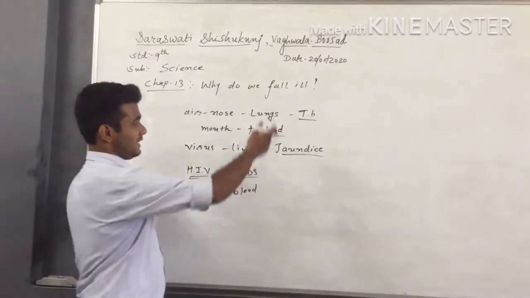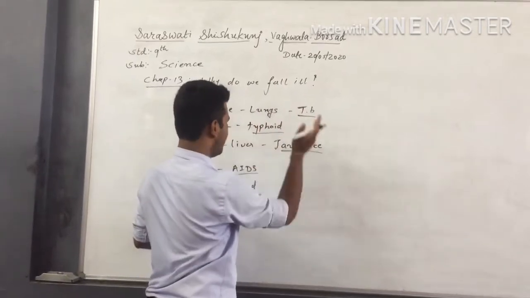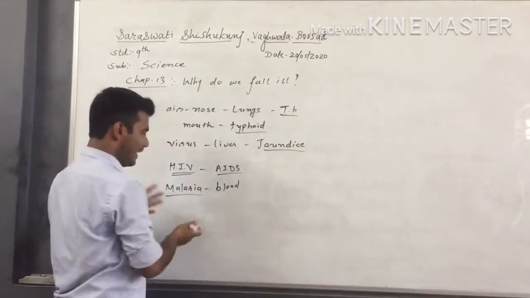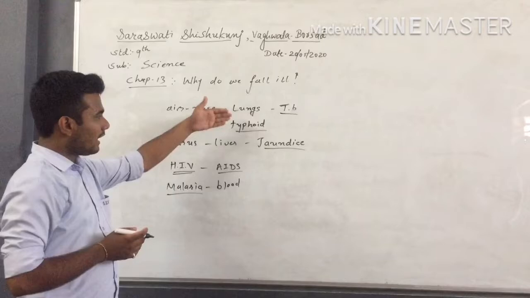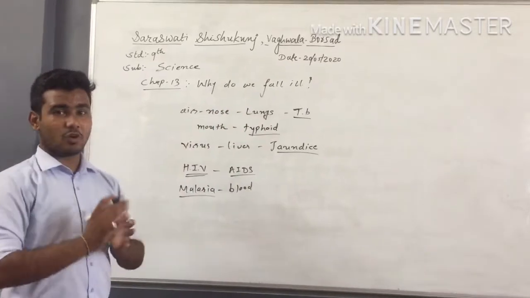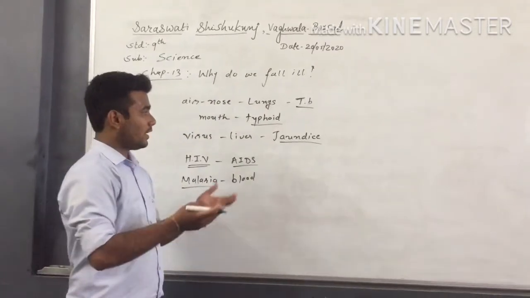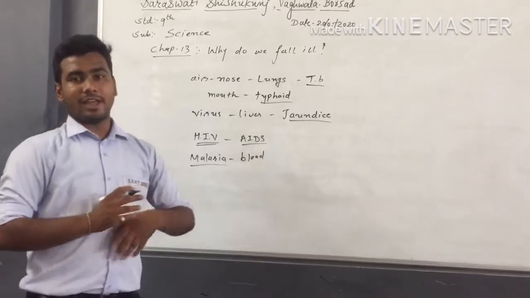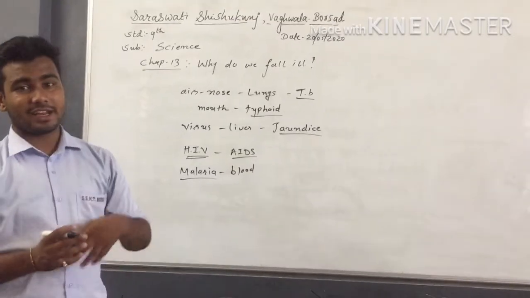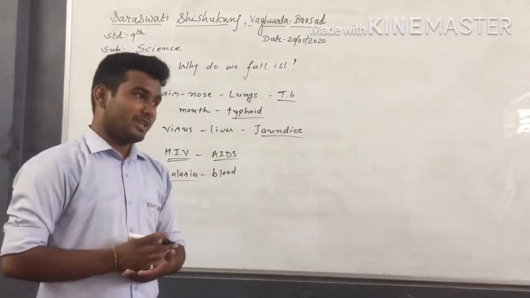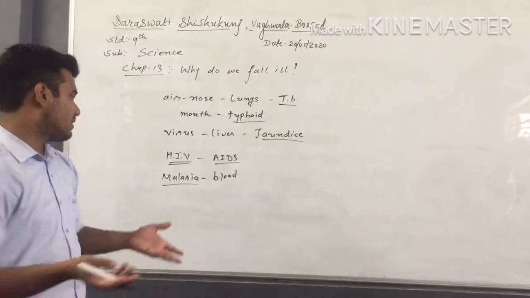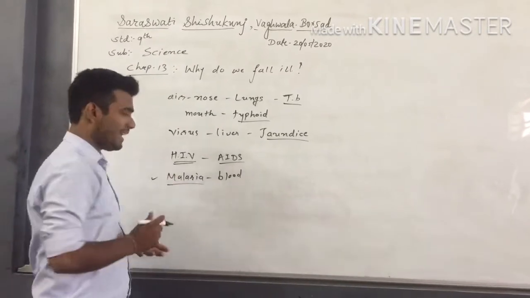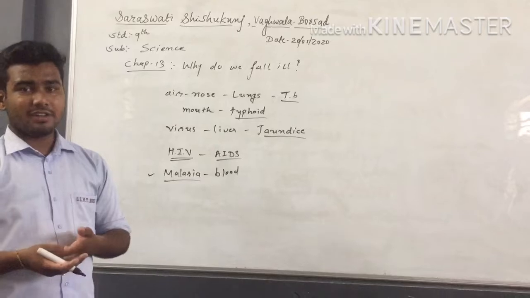So here we can see that tuberculosis, typhoid, jaundice, AIDS or malaria all have different targets, and according to those targets, they affect our body, and due to those targets only we are able to find the symptoms. And some general symptoms are there. If we talk about malaria, there will be a fever, right?